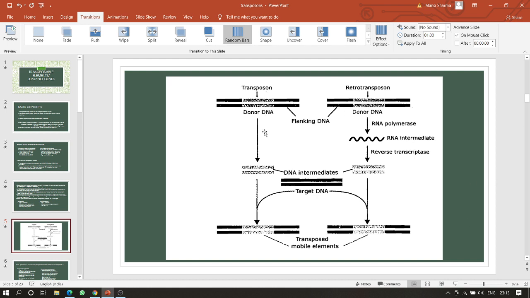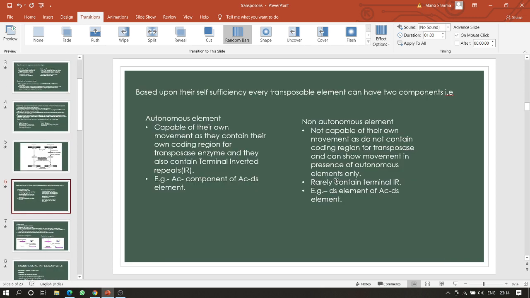In case of transposon, this is done by cut and paste mechanism, while in case of retrotransposons, this is done by copy and paste mechanism. Firstly, the RNA intermediate is copied and then cDNA is formed, which is then integrated into the target DNA. Right?